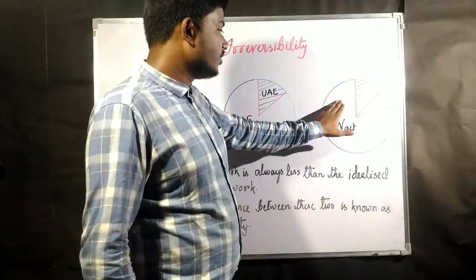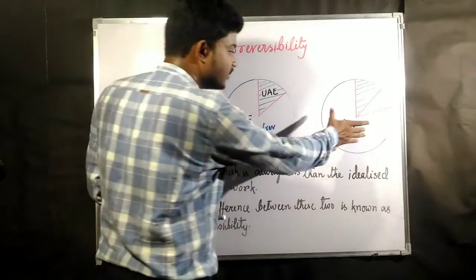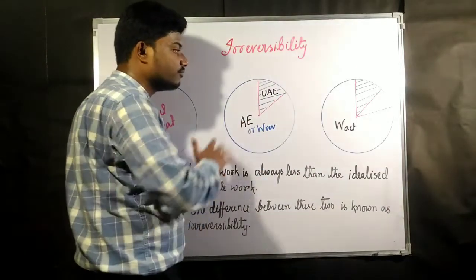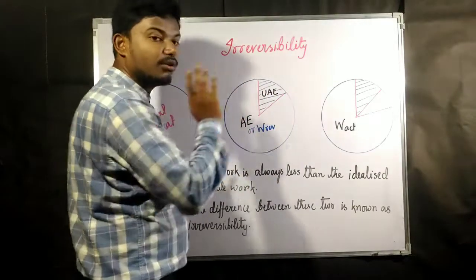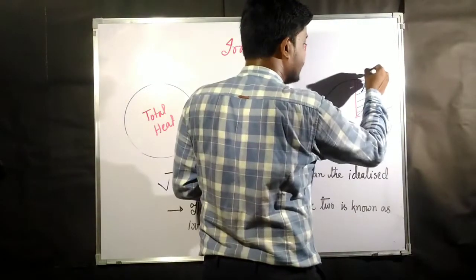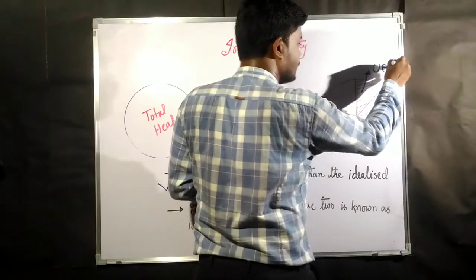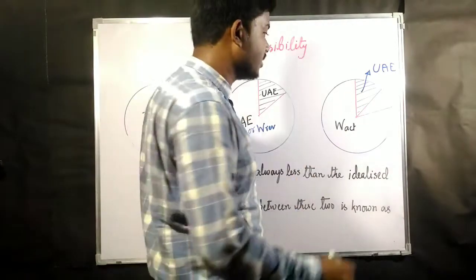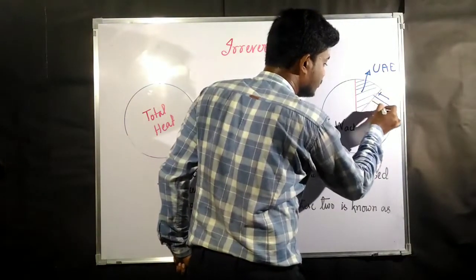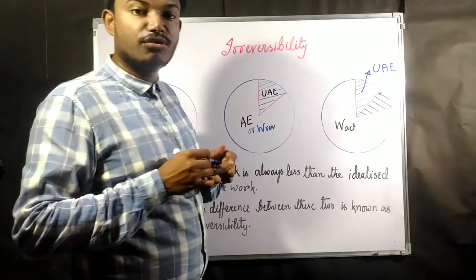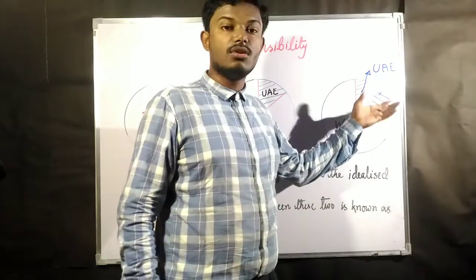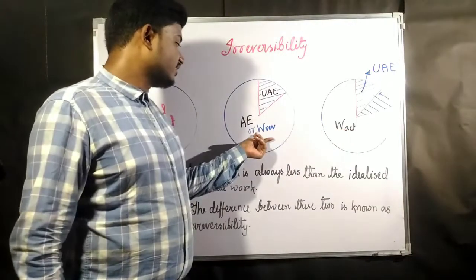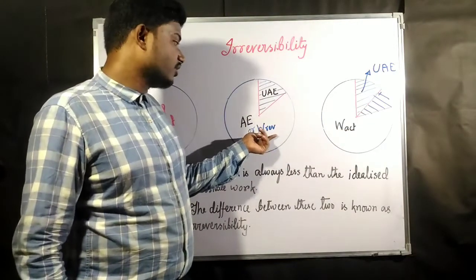So in actual case, out of that AE or W reversible, the full amount of work we are not going to get. Leaving the unavailable energy, this is the unavailable energy, whatever the W is remaining, we are going to lose this much amount of work, this much amount of energy, because actual work is always less than the W reversible or available energy, or reversible work.